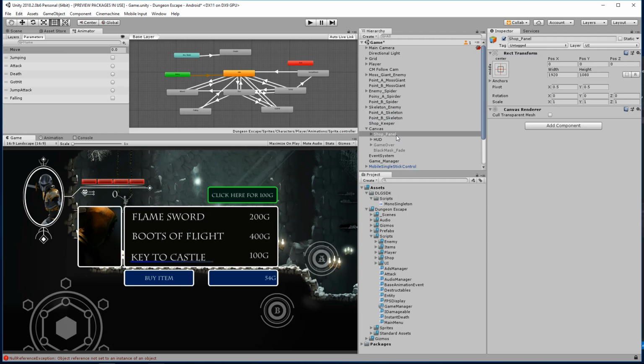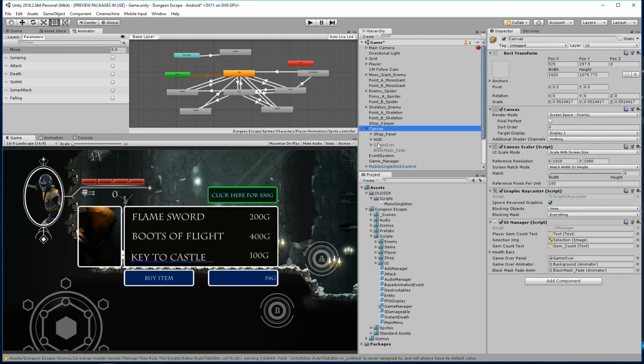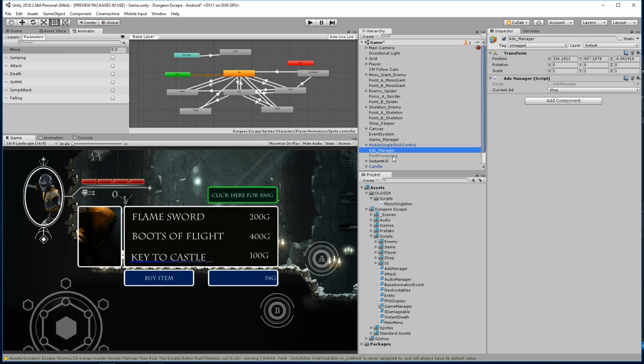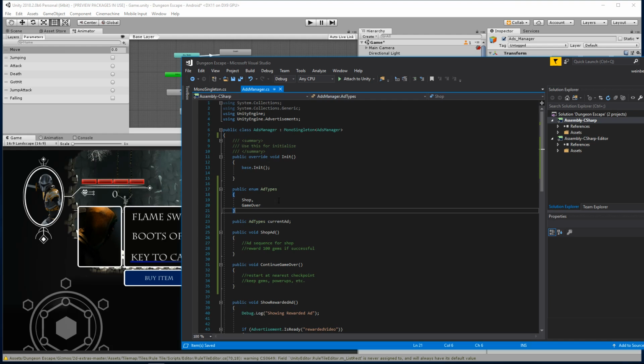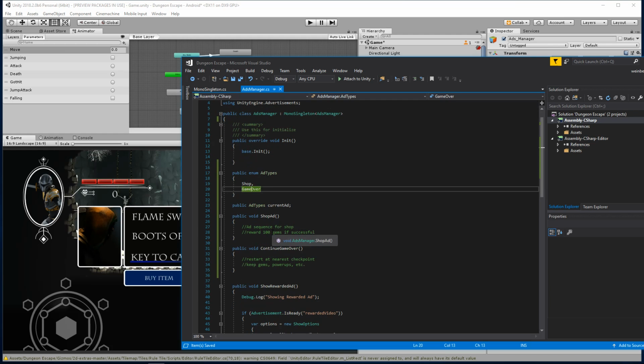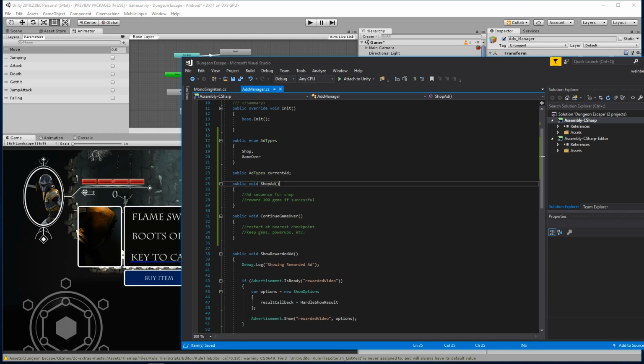All right, if I save that, that's going to allow us to select which ad we want to play, and we can pass that information into a method, and it can do its thing from there. If we look at the ads manager game object, where is that? Here we go, ads manager. So current ad is set to shop or game over. We'll dynamically set that through code based on which button you're clicking. So public enum ad types, we have shop and game over, we have current ad. So public void shop ad.